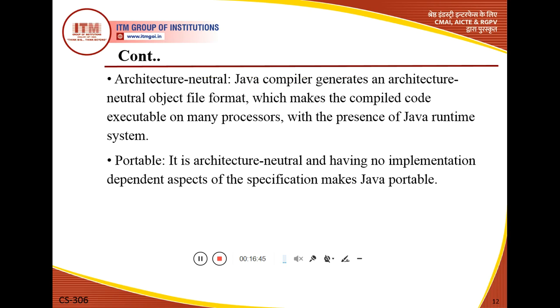Next characteristic is, what do you mean by architecture neutral? Java is also called architecture neutral because the Java compiler generates an architecture-neutral object file format, which makes the compiled code executable on any processor with the presence of the Java runtime system. So this type of architecture is defined in Java, and so Java is called architecture neutral.